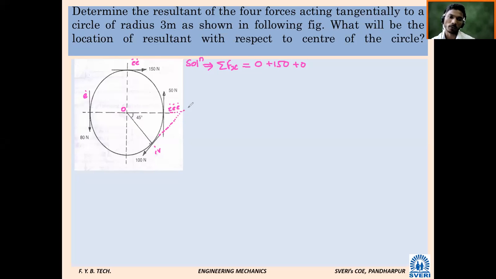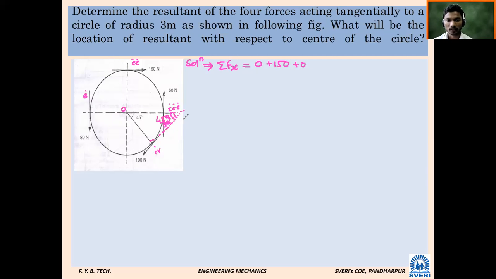In this way, I will cut the x-axis or horizontal axis. So what will be this angle? Very simple, 45, because this force is tangential at this place. Here there will be 90 degrees. So this one is 45, this one is 90, so automatically this angle will become 45.